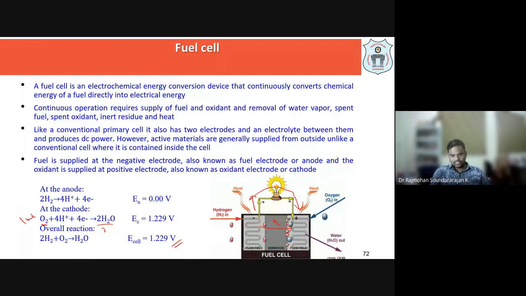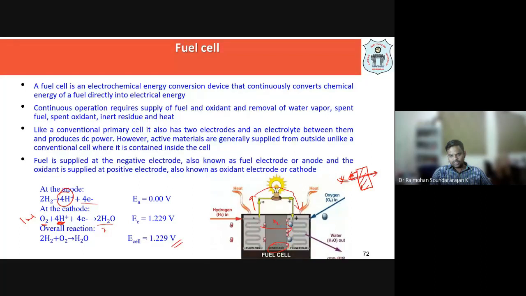So what is happening at the anode and cathode we have seen. Where did these H plus ions come from? They came from the product of the anode side. But how did they reach the cathode side? They came across the electrolyte. It is a membrane. If it is a polymer membrane, we have a membrane which does not allow the electrons to flow across it; it stops the electrons.